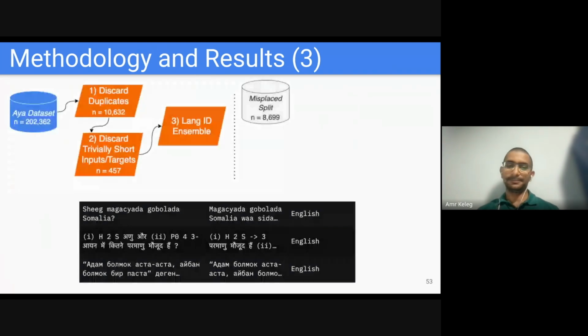The last step was for us to identify the language of both the inputs and targets. Based on that, we can generate multiple splits of the remaining data set. The first part is what we call the misplaced split. As shown below, these are samples that are assigned to English, but if you check them, both the inputs and targets are not English. So they need to be moved to another split of the data set.